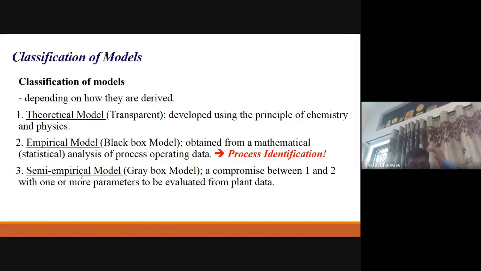Other than this classification, I think in Levenspiel also it is given: number 1, linear model and nonlinear model. Then deterministic and probabilistic model. Then continuous time or discrete time model. Then lumped parameter or distributed parameter systems. So all different cases are available there.